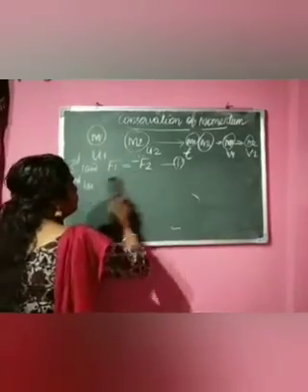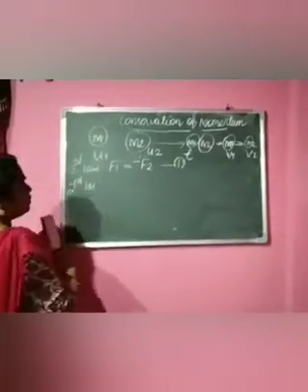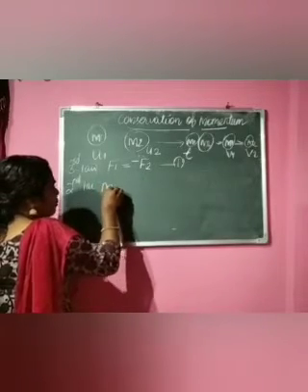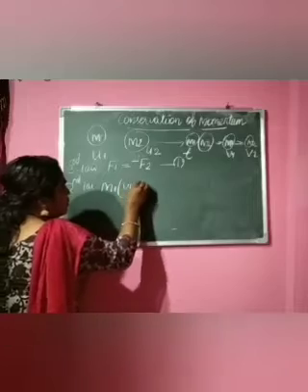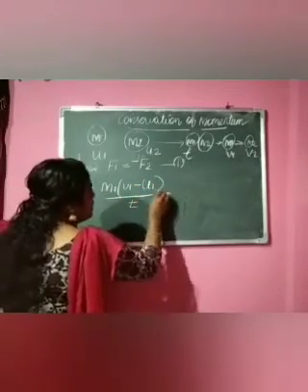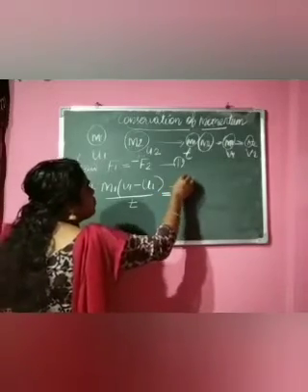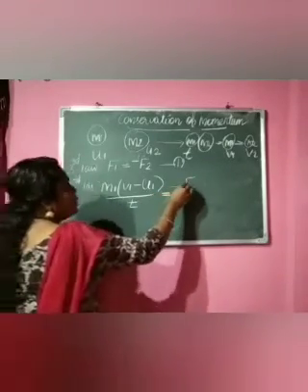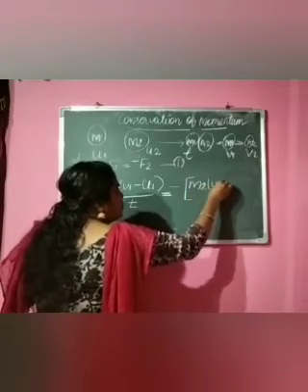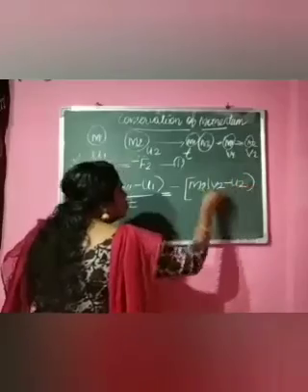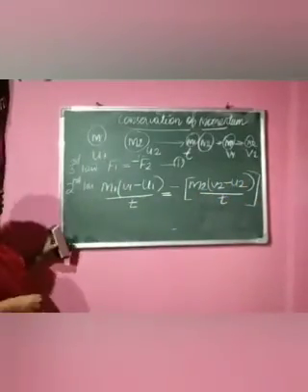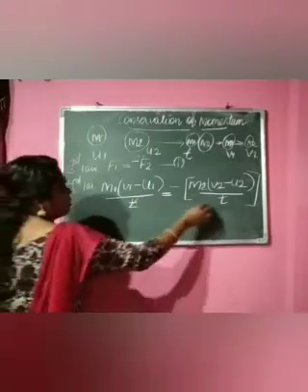See what will happen. F1 is equal to M1 into (V1 minus U1) the whole divided by T, which is equal to minus of F2, that is minus M2 into (V2 minus U2) the whole divided by T. So these T cancel each other.